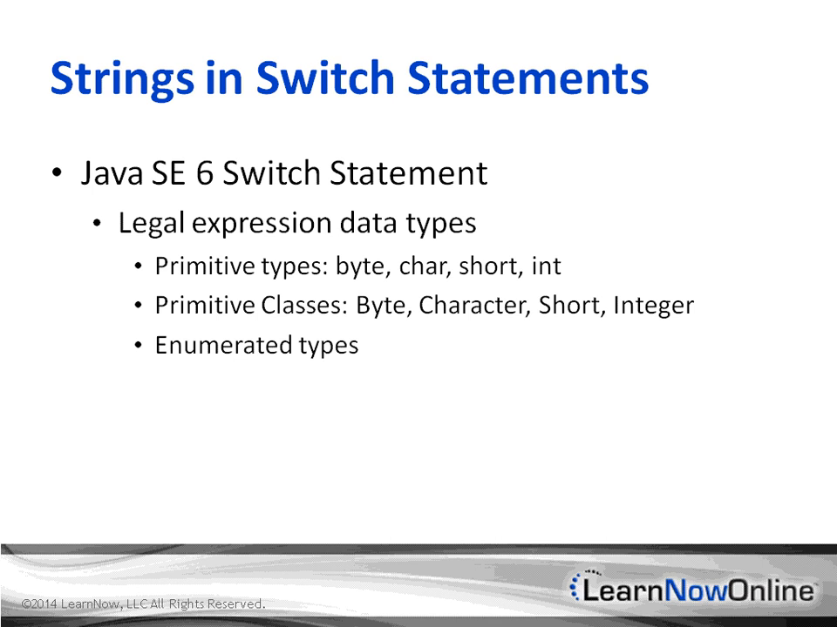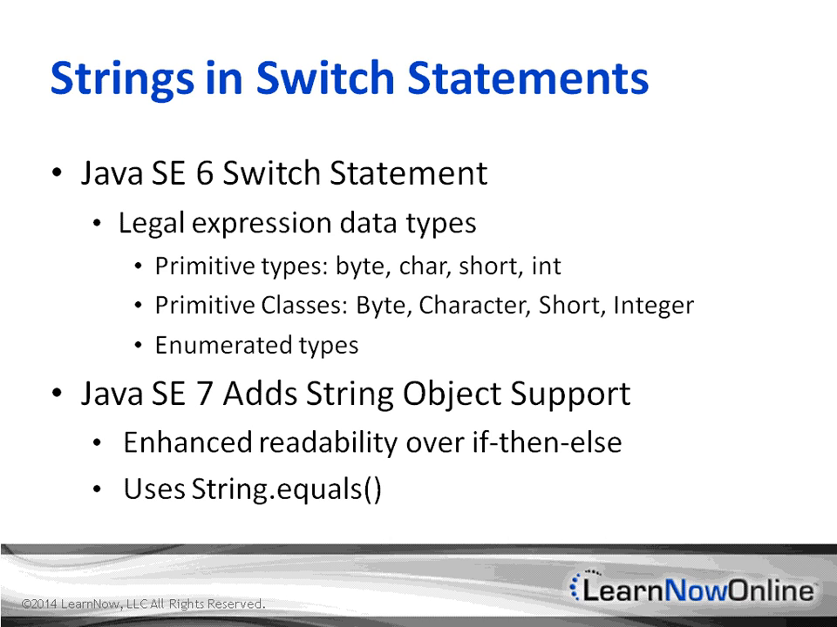The switch statement takes an expression, which it compares against each case to find a match. The Java SE switch statement restricted the data type of this expression to these types. When primitive types, we had byte, char, short, and int. We had primitive classes that wrap these primitive types of byte, character, short, and integer, and we could use enumerated types. The Java SE7 release expanded the legal data types to include the string object.